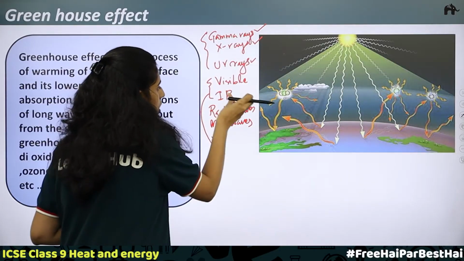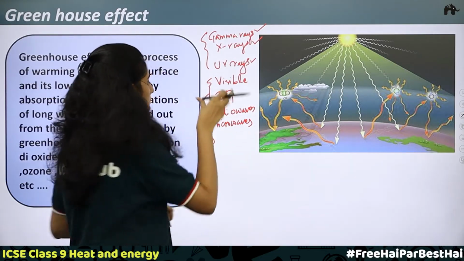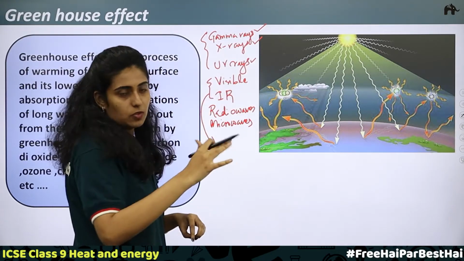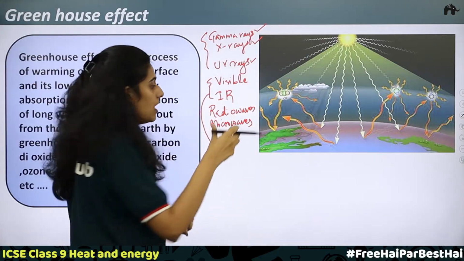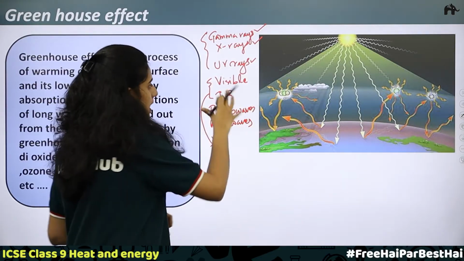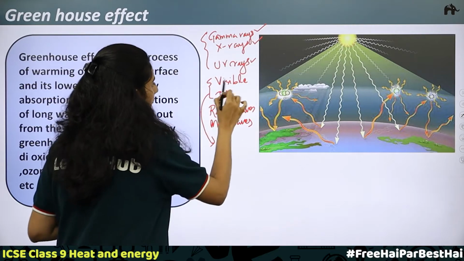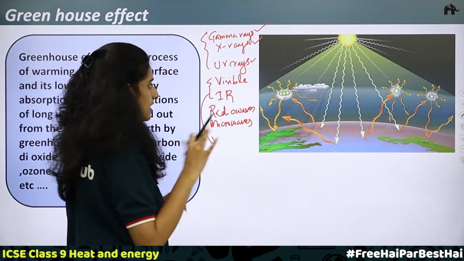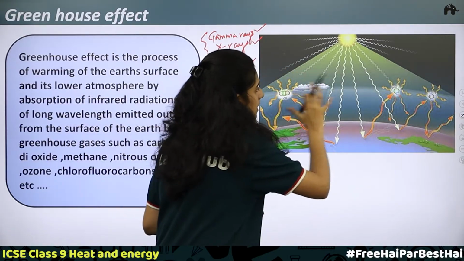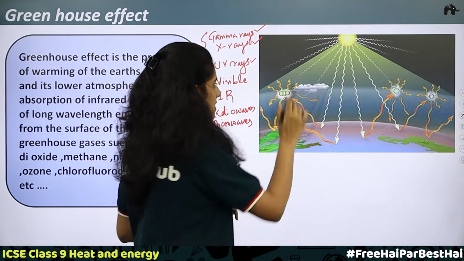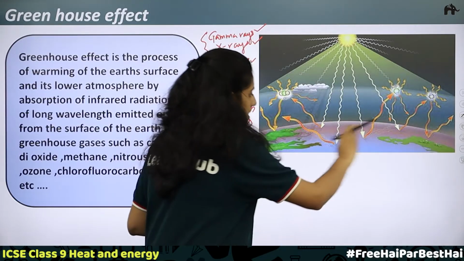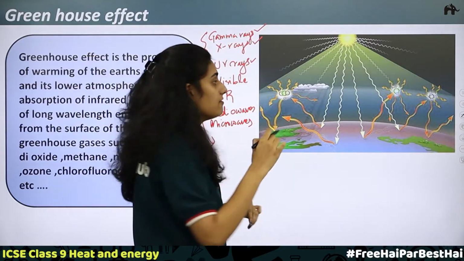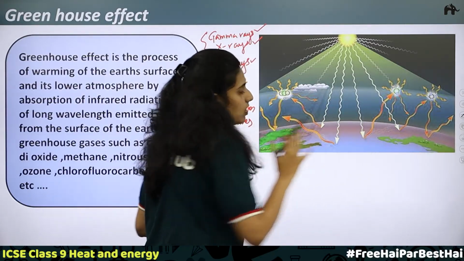Now, what happens to the long wavelength range IR radiations, radio waves and microwaves? They get reflected, at the ionosphere they get reflected, or the polar ice caps reflect these radiations. Now we have the visible radiations and the infrared radiations of short wavelength range. They enter the Earth's atmosphere. Now, there are clouds, Earth's surface and sea. When these radiations strike them, they get reflected.